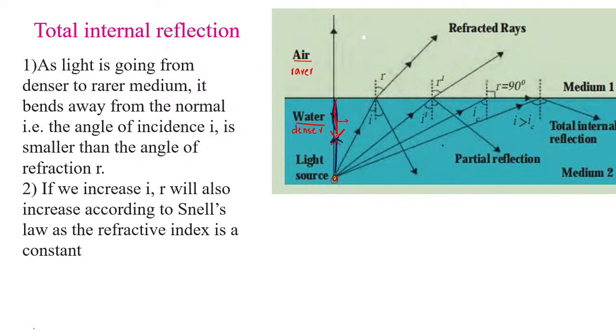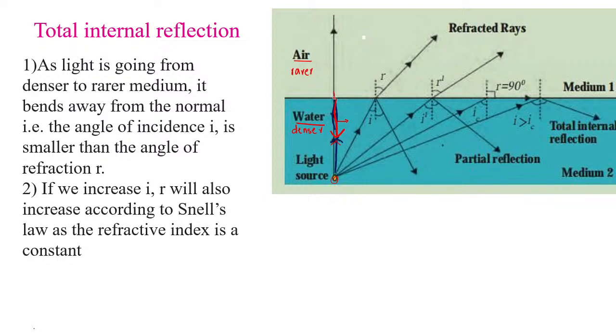This ray is showing the partial reflection, and you see that the ray will get transmitted from the denser medium to the rarer medium without any change in the path of the light, because it is incident normally at the boundary between the two surfaces.